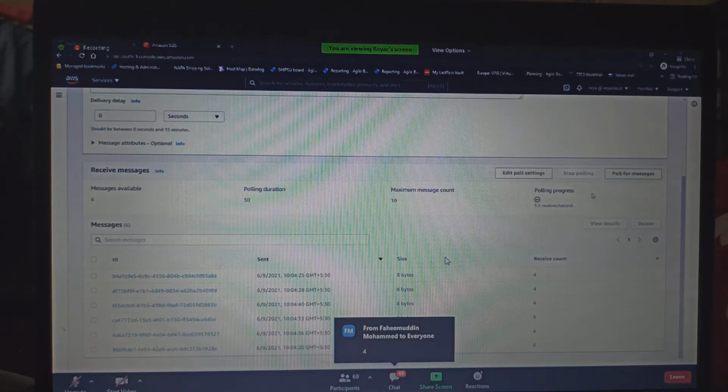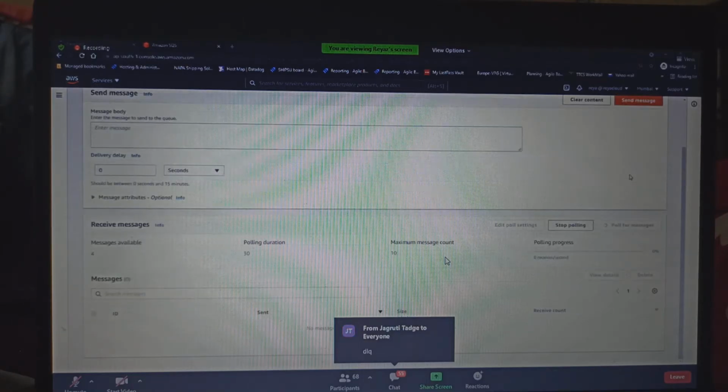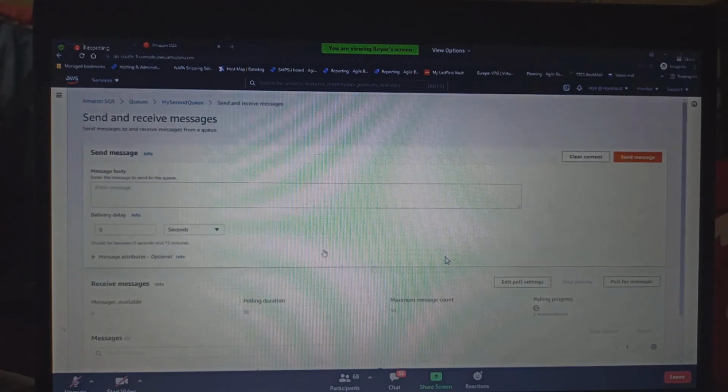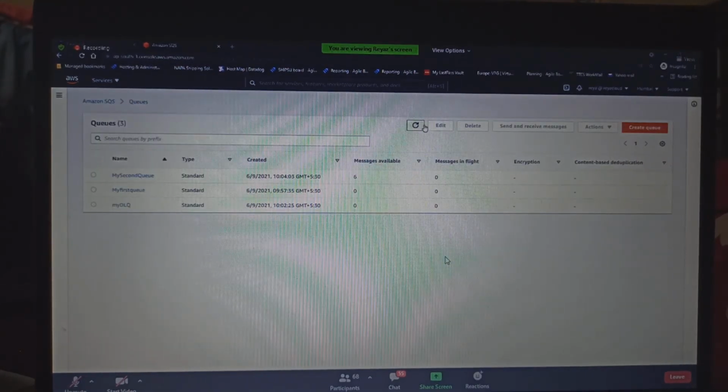Now guys, if I poll the message again, will the messages be here for me? Where will the messages go now? The messages will go to that dead letter queue. So now I'm polling it. See, I'm polling. No message is coming. Because it has reached that receive count, if I go back to the queue, I should be able to see all the messages inside my DL queue.